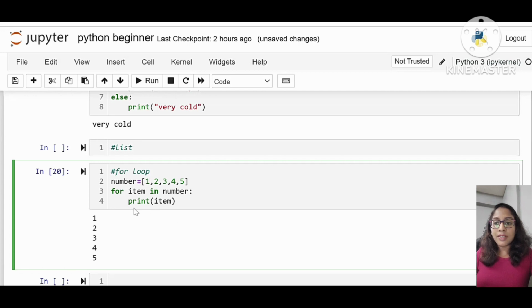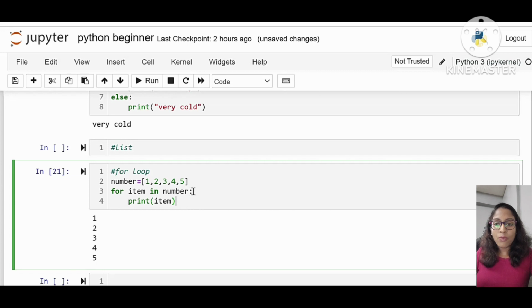This iterating variable initially has the value 1, the first element in the list. In number is that list. This iterating variable will be incrementing in each iteration of the loop. When the value of item is 1, we print that item, 1. In the next loop, the item value is incremented by 1, so the index position is incremented by 1. Now this item value is 2. Again we print the value 2, then 3.